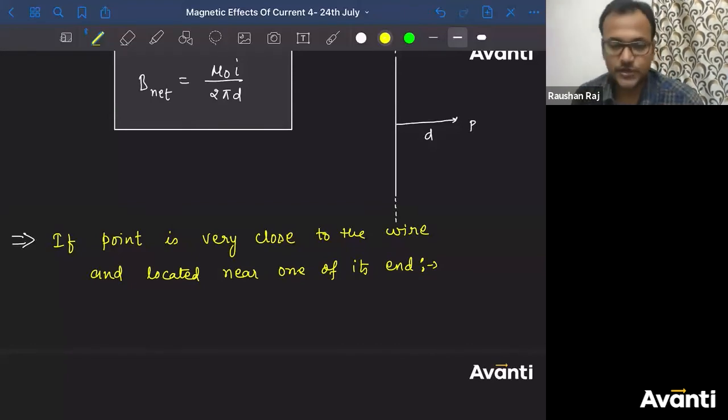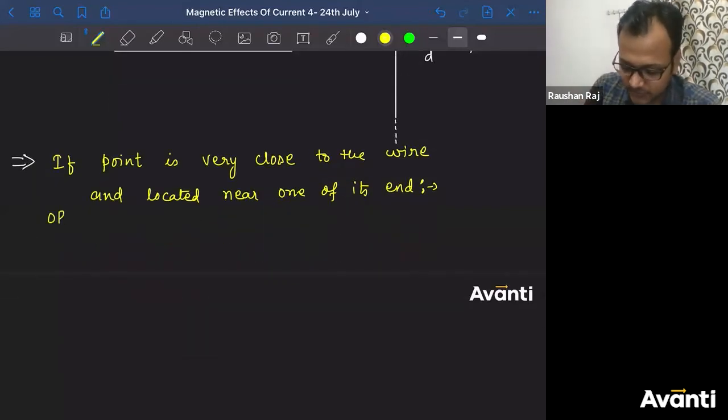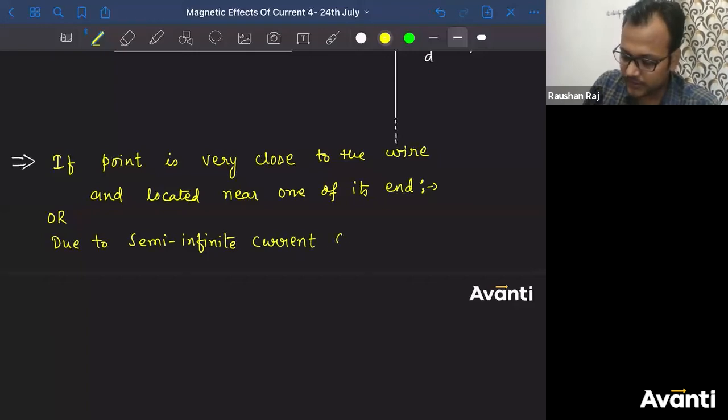If the point is very close to the wire, that means अभी भी बड़ा सा लंबा सा वायर है, but the point is now located near one of its ends. इसका मीनिंग क्या है? That means the location of one of the ends is known to us, but the location of the other end is unknown to us. So this condition can also be summarized as due to a semi-infinite current carrying wire. So I'm talking about the magnetic field because of a semi-infinite current carrying wire.